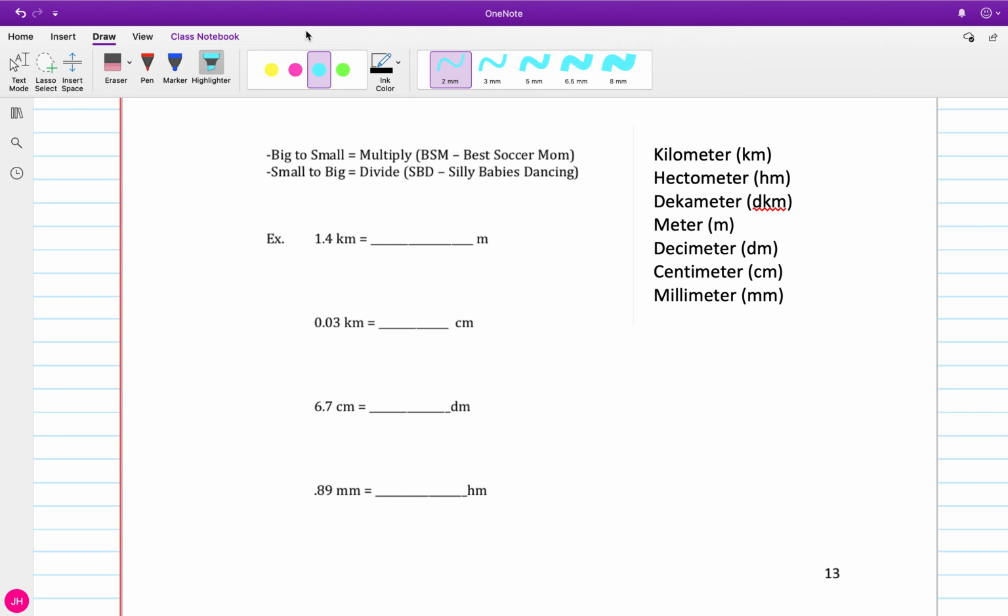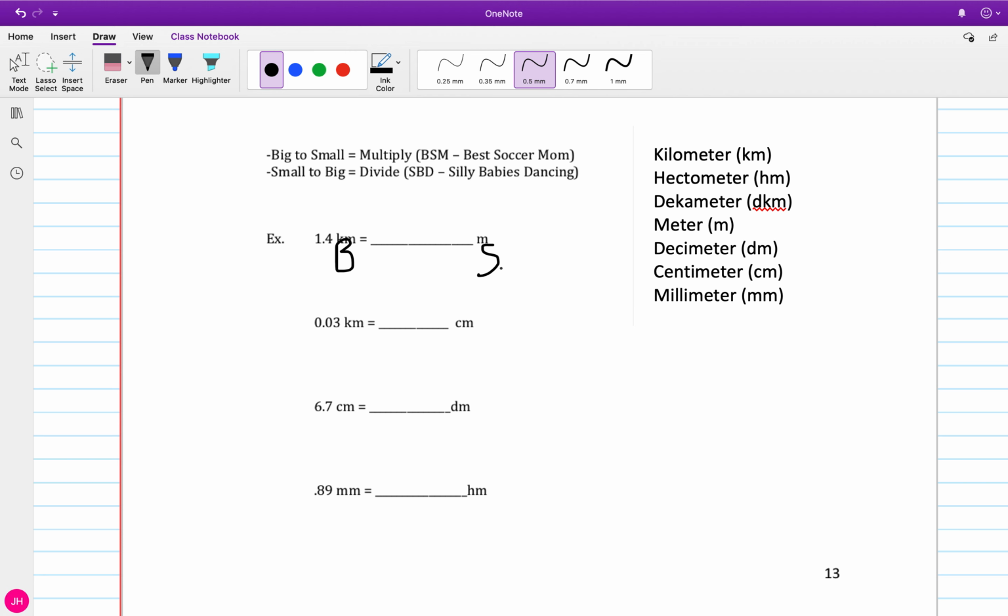So you have to show your work to me, because right now I'm going to act as your student. So here's our first one. We're starting with kilometers and we're going to meters. Well, kilometers are bigger, so they're my big unit, than meters. In this case, meters is small. Kilometers is higher up than meters. So I'm going from big to small.